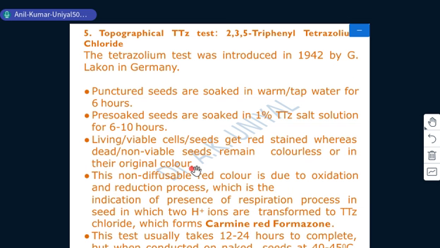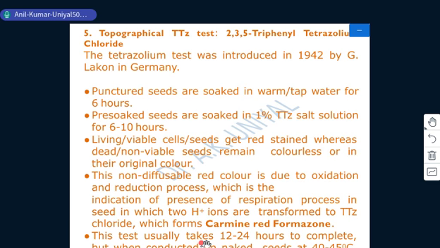The non-diffusible red color is present due to the oxidation and reduction process, which indicates the presence of respiration in seeds, in which 2H ions are transferred to TTC chloride, which then forms carmine red formazan.